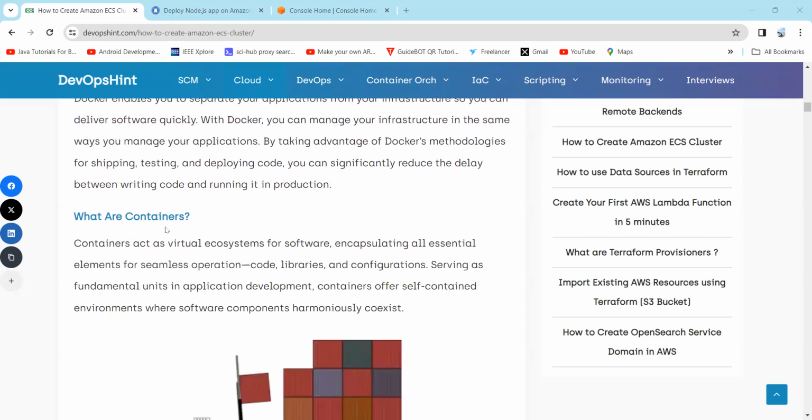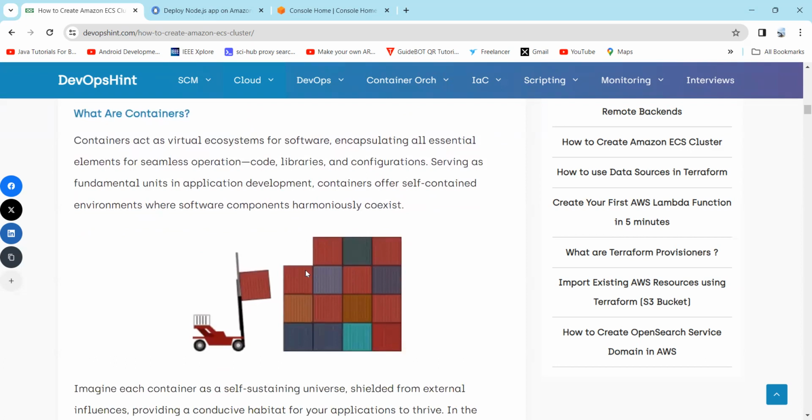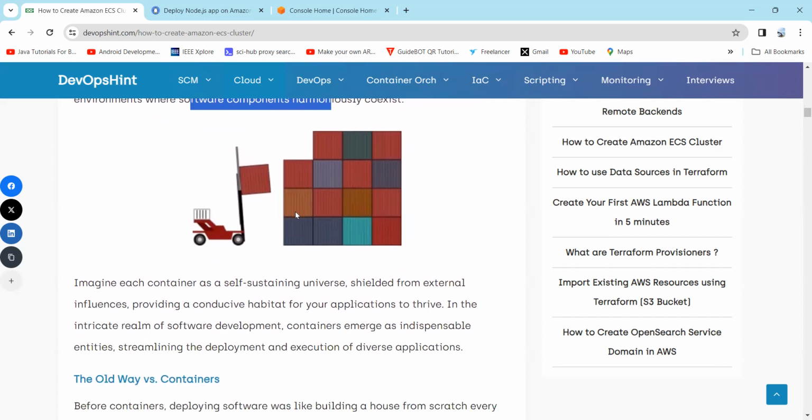Now let's understand the concept of a container. A container acts as a virtual ecosystem for software, encapsulating all essential elements for seamless operation: code, libraries, and configuration. Serving as fundamental units in application development, containers offer self-contained environments where software components harmoniously coexist.